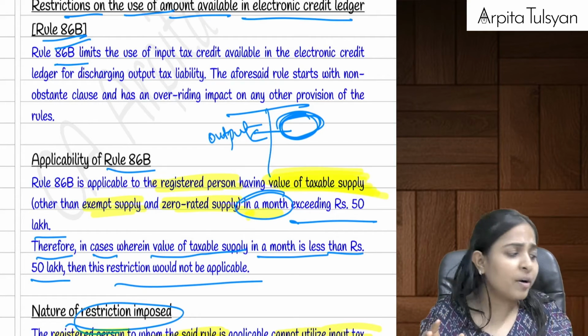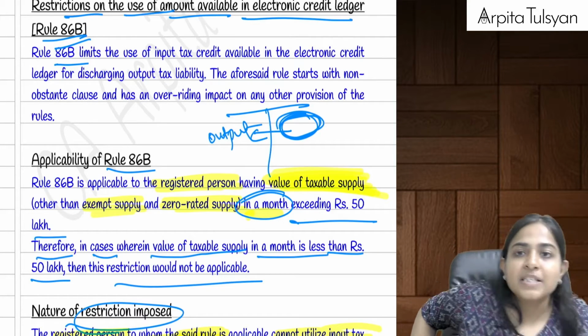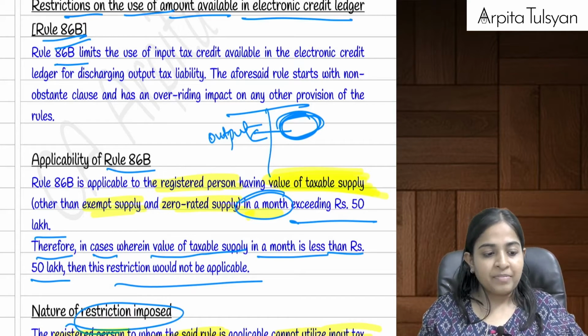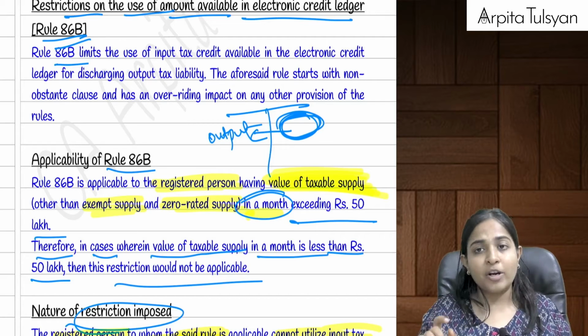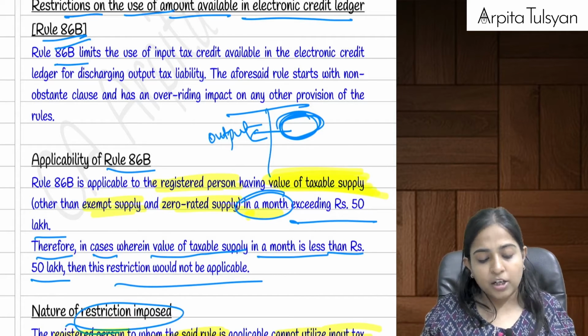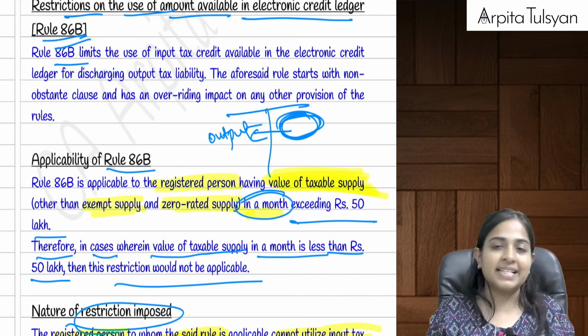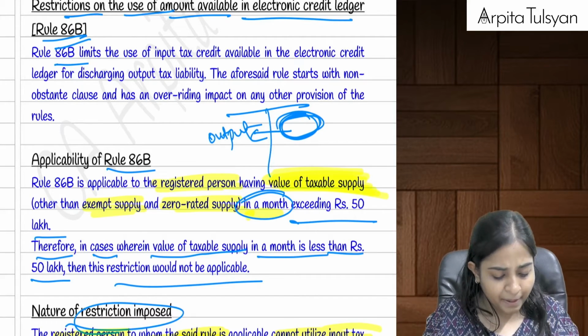This is just to stop misutilization of credits. At least this much, provided your taxable supplies in a month exceed rupees 50 lakhs. That means you are a really big person.